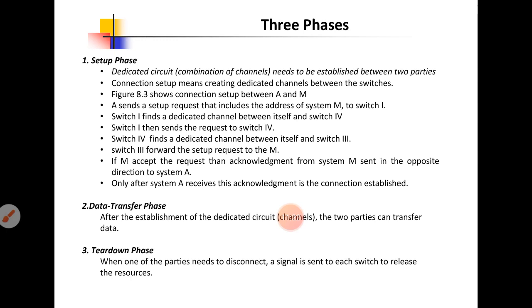Okay, so next we will move to the second topic, that is the three phases in the circuit switching network. So three phases means here we have to use three phases to establish the connection between the two stations or the two devices. The first one is the setup phase, the data transfer phase, and the tear down phase.